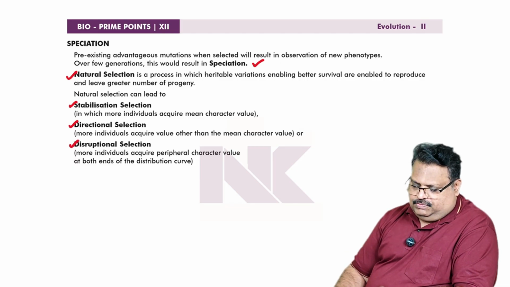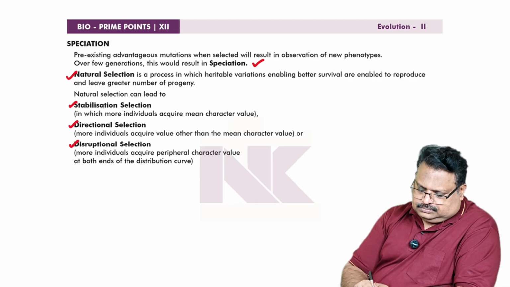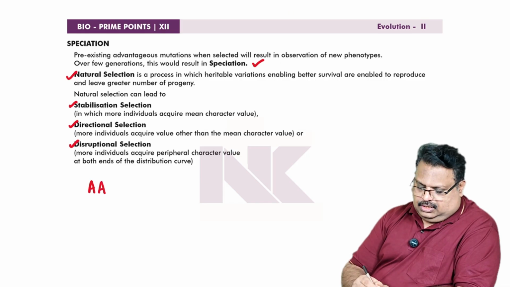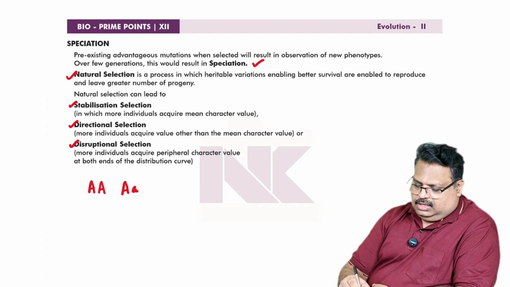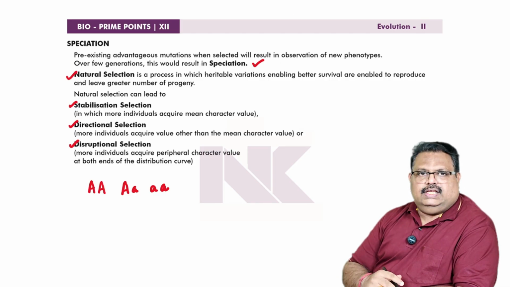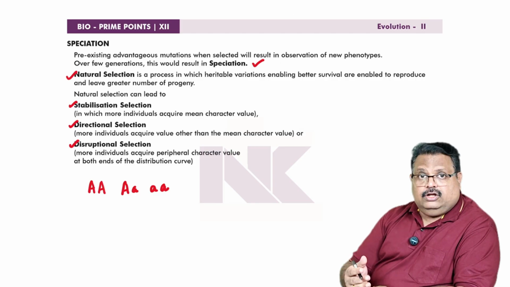This can be interpreted in this way. For example, there will be a homozygous dominant, capital A, heterozygous, capital A, small a, and homozygous recessive, small a. Okay, three types of genotypes may be there.